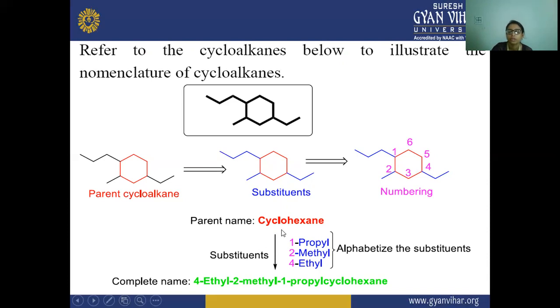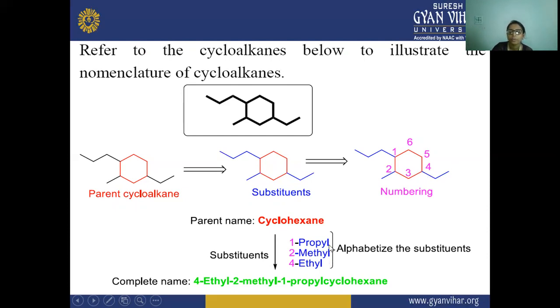Next, the substituents. What are the substituents that are attached or bonded to this ring? Here this is the first number, 1, so this is propyl, and we number it 1-propyl. On the second position, its name will be 2-methyl, because a methyl group is attached on the second position. Next is 4, which is ethyl. Two carbon atoms are attached to this fourth position, so its name is 4-ethyl.